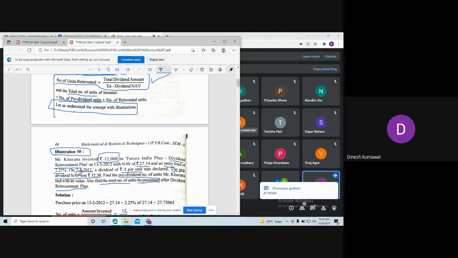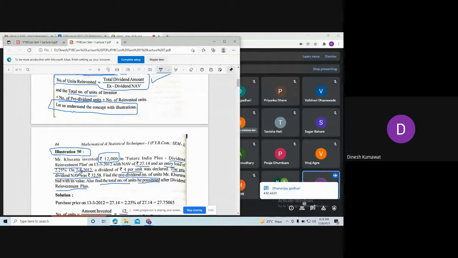So Dhananjay is getting 27.75065. What about others? Priyanka is also getting the same. Okay, so this is all about our purchase price. Now we know what is amount invested and what is purchase price. So can you calculate the number of units? Yes, sir. So all of you please calculate it and tell me what is your answer for number of units.